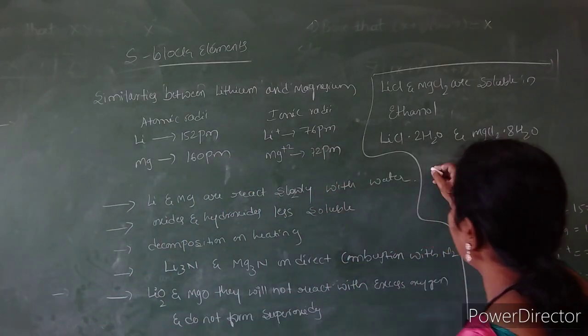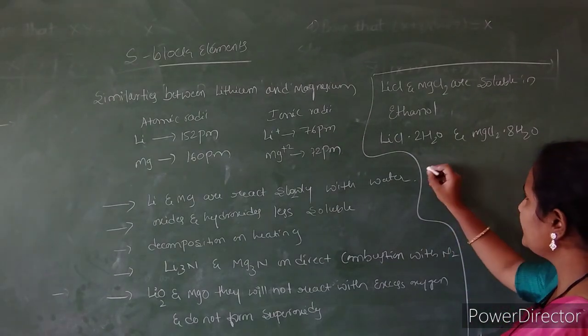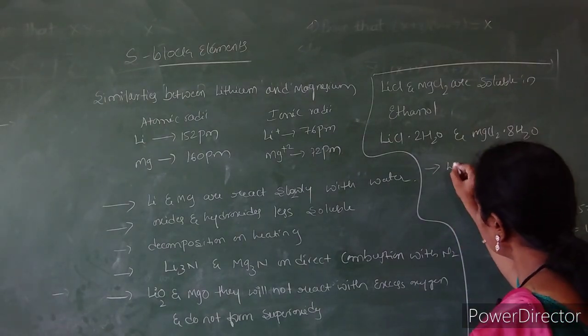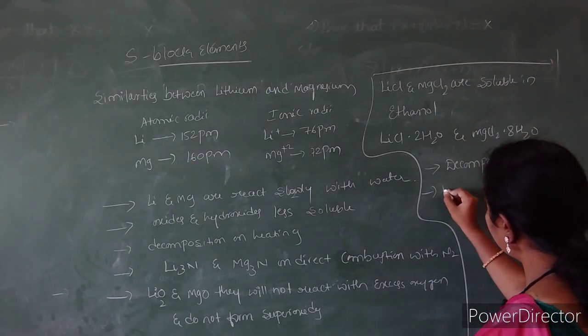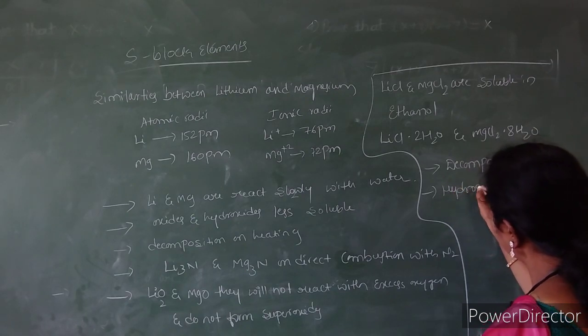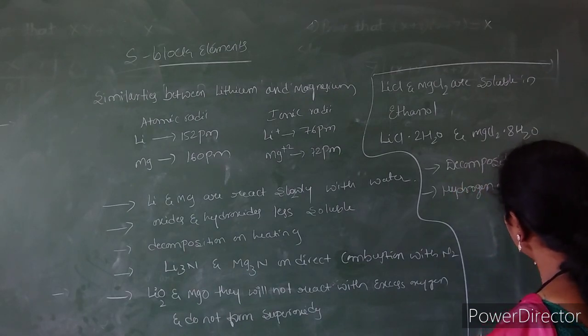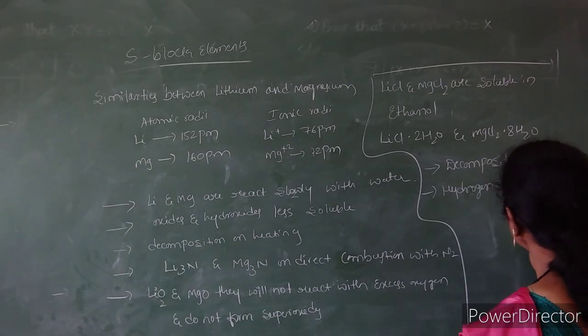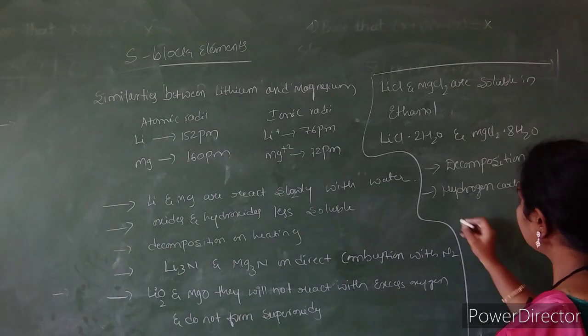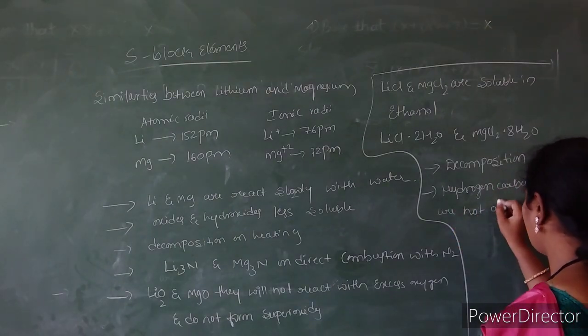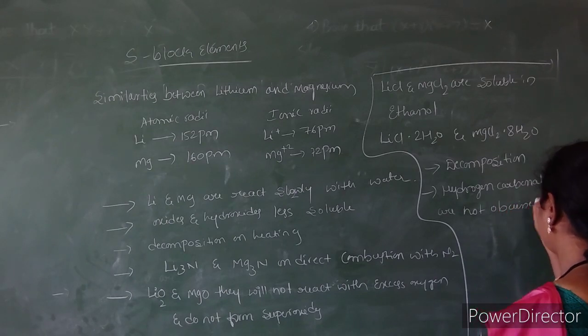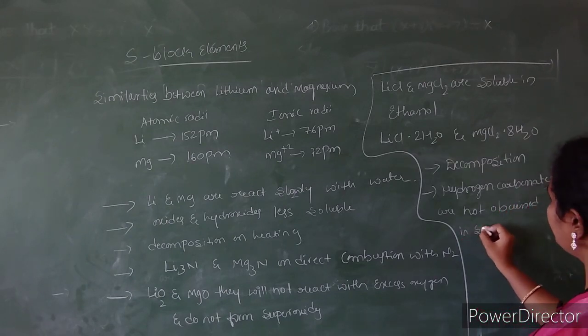The lithium carbonate and the magnesium carbonate undergo decomposition, but hydrogen carbonates are not obtained in solid form.